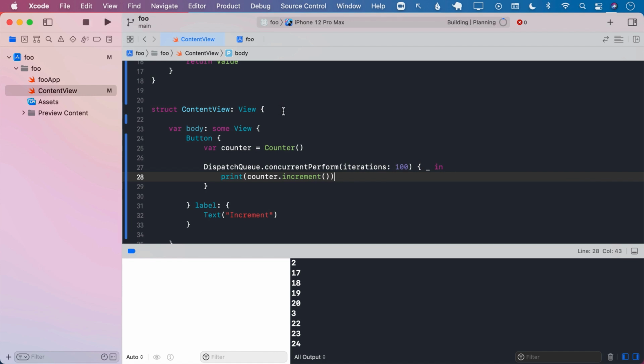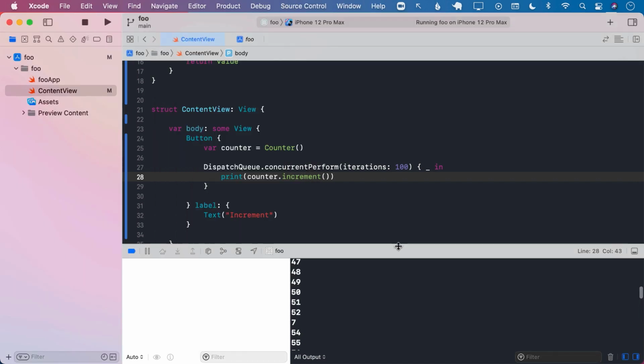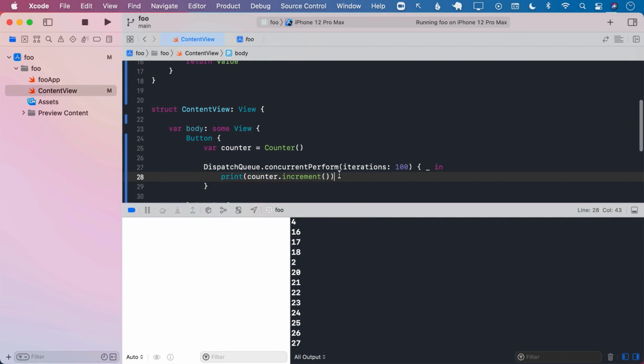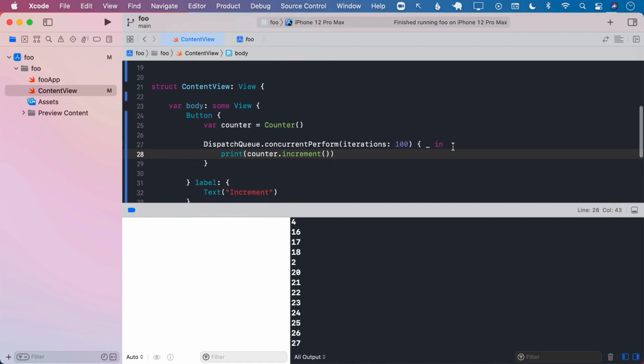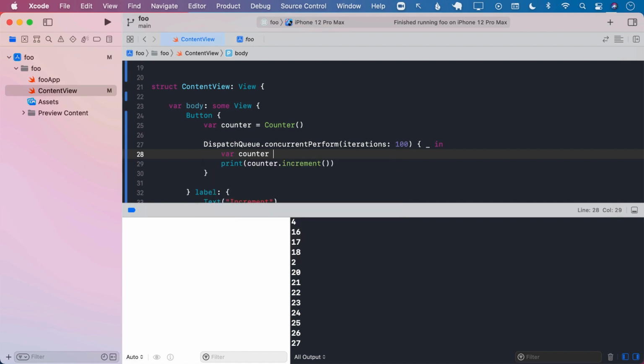If you try to call this again with simply changing it to a struct, nothing really is going to change. It's just going to give you the same exact result because it still has concurrency issues. We haven't really copied the counter, so everyone is using the same exact copy. Well, that's not a big deal because we can go ahead and create a copy. So I can simply go ahead and assign the counter to a new counter.